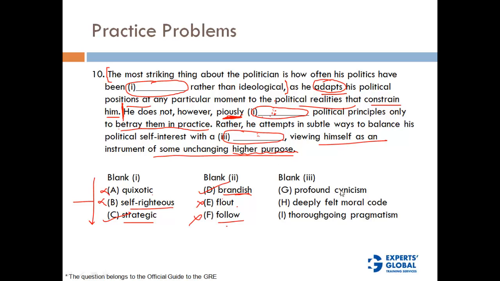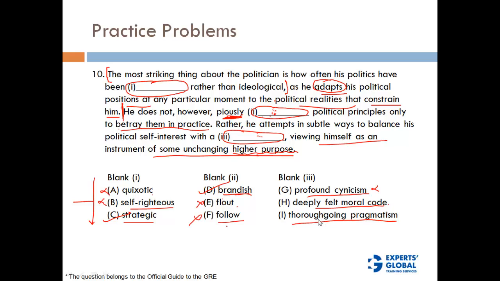So which one of these will go? So it has to be, if he truly believes that he is serving some unchanging higher purpose, then this has to be a positive word. So profound cynicism is negative, wrong. Deeply felt moral code, yes, deeply felt moral code goes with higher purpose.